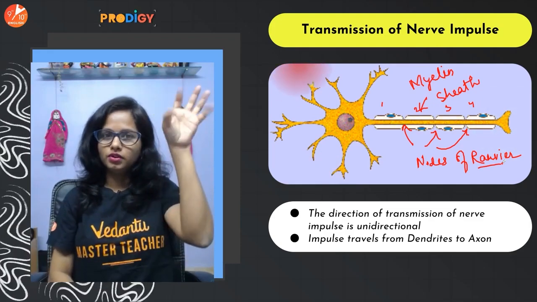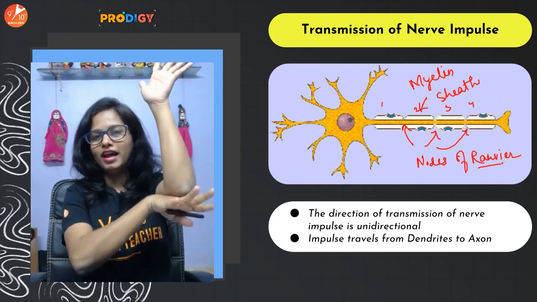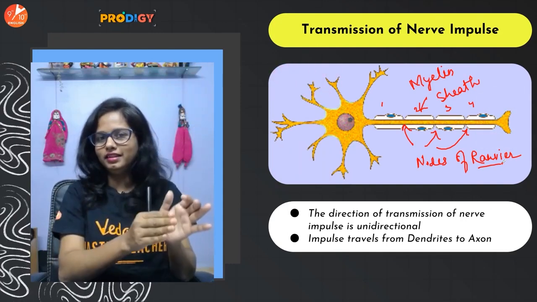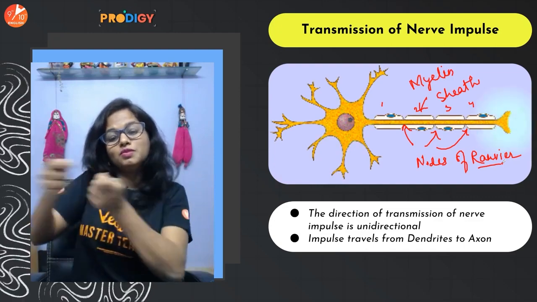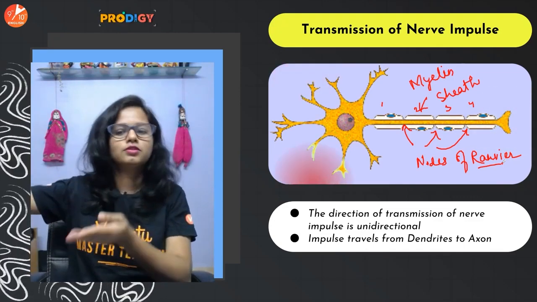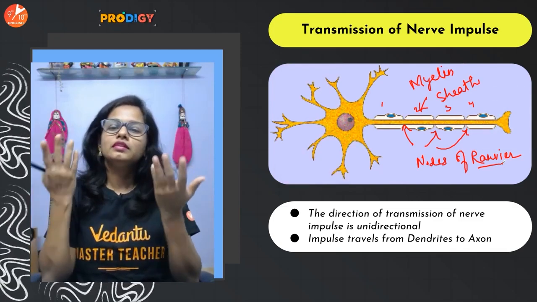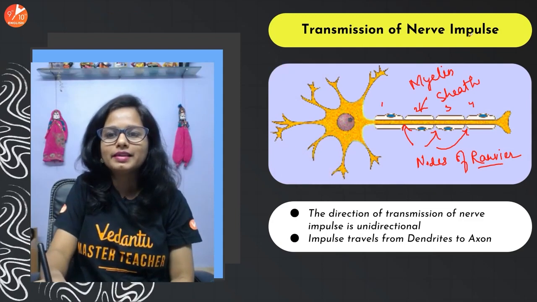Okay, so dendrites to cyton, cyton to axon, axon to axon terminal, and then it is passed to the next neuron. So the information is being relayed from one neuron to another, from the second neuron to the next. Okay, so the transmission of this information, the signal, is what we call impulse.